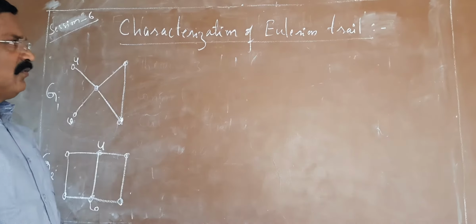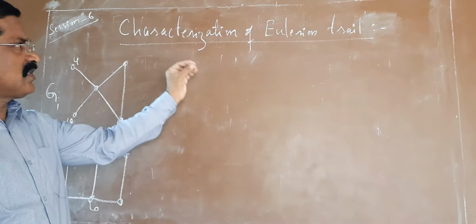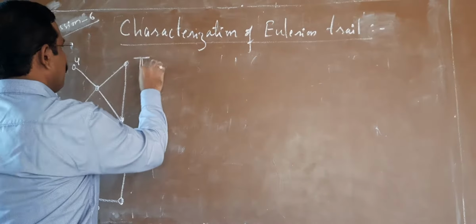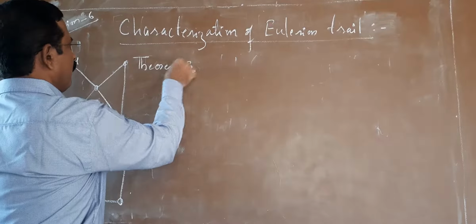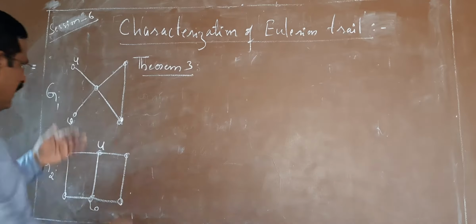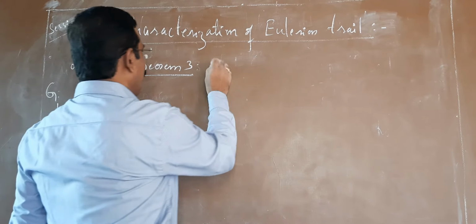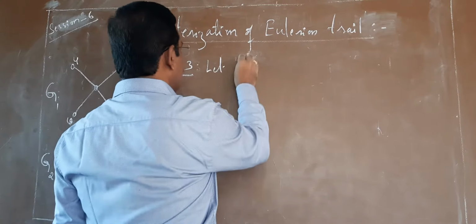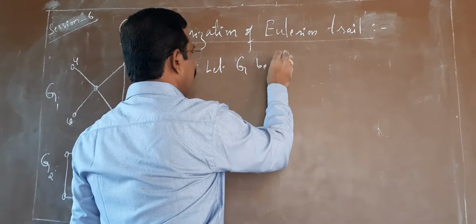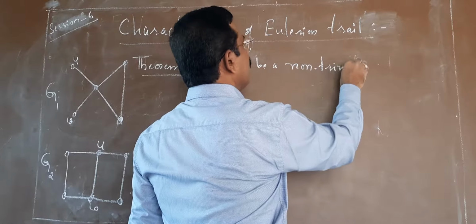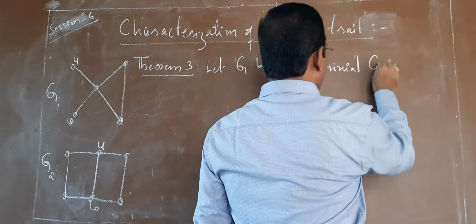But today we are going to discuss the characterization of an Eulerian trail. As a theorem, we consider a connected graph, obviously. Let G be a non-trivial connected graph.